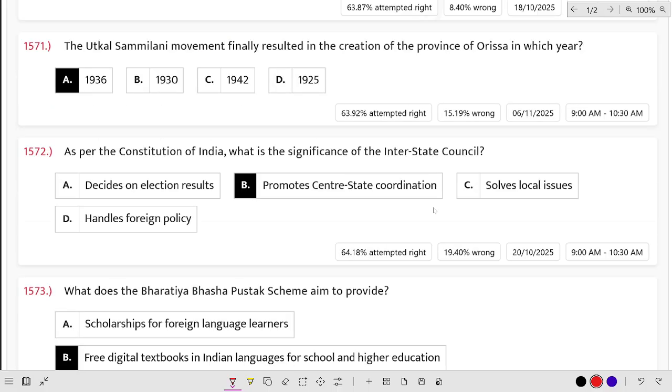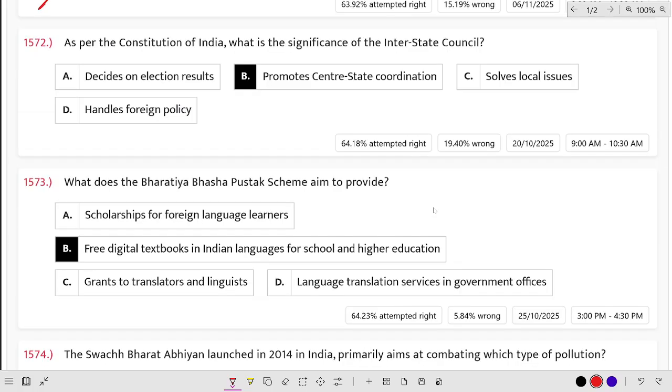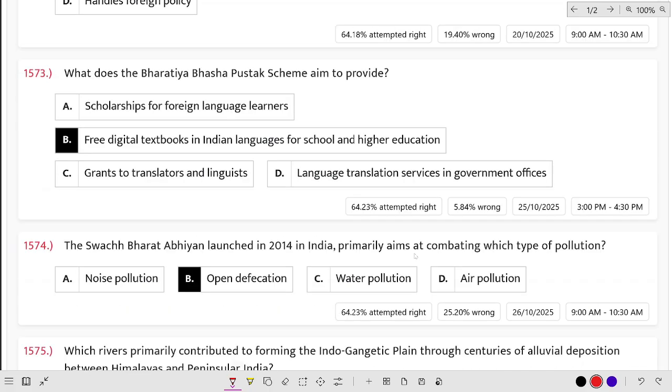The Utkala Sammilani movement finally resulted in the creation of the province of Odisha in which year? Utkala Sammilani gave the result in 1936. As per the Constitution of India, what is the significance of the Interstate Council? The significance of the Interstate Council is to promote Centre-State coordination.